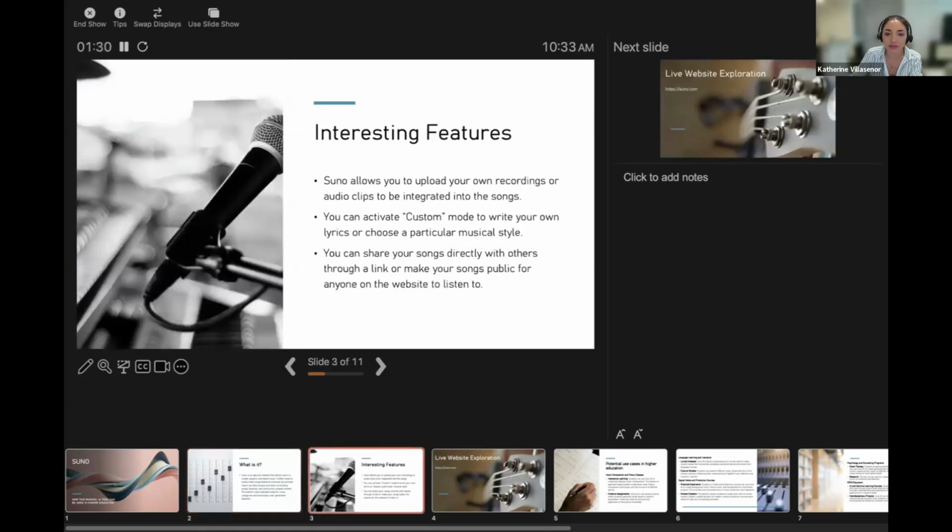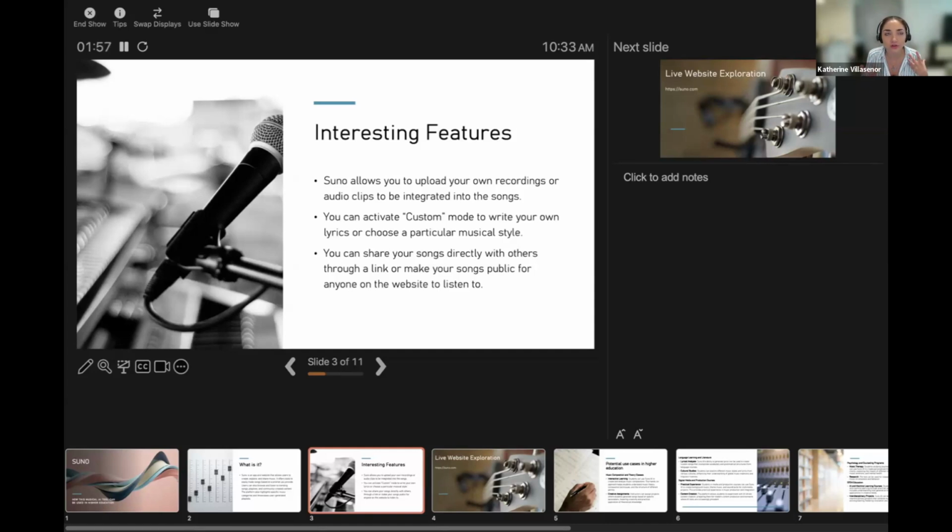So some interesting features to mention. We're going to do a demo of what the website looks like and how you can use it. But just some things I want to point out is that it allows you to upload your own recordings now. So this is a new feature they added. If you are a musical person and you have your own recordings with instruments, you can go ahead and use those.